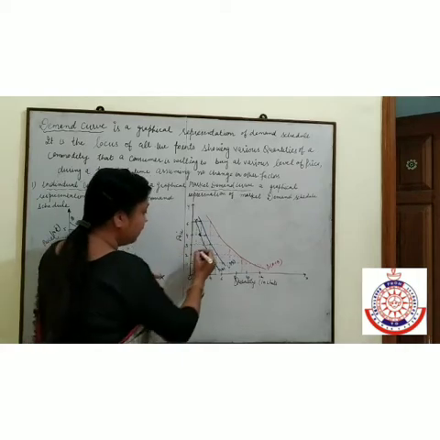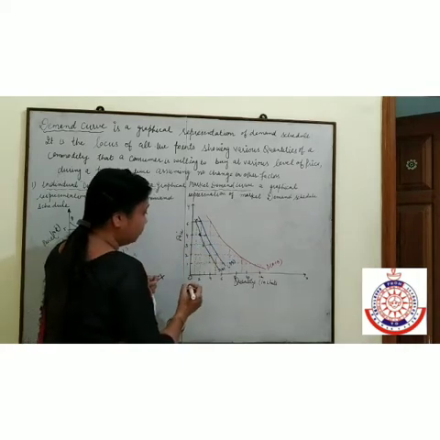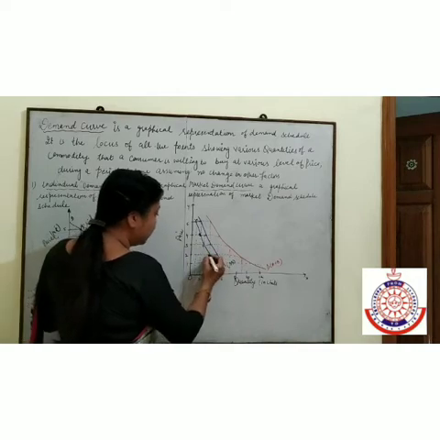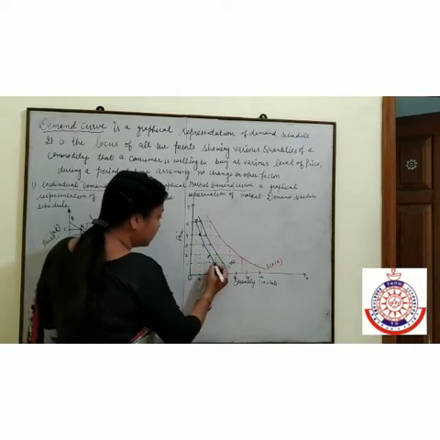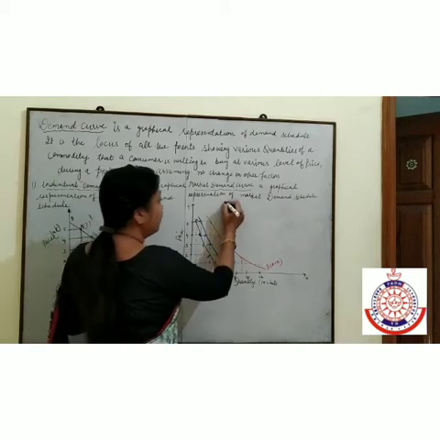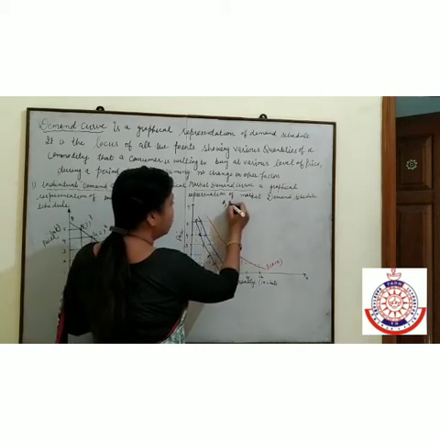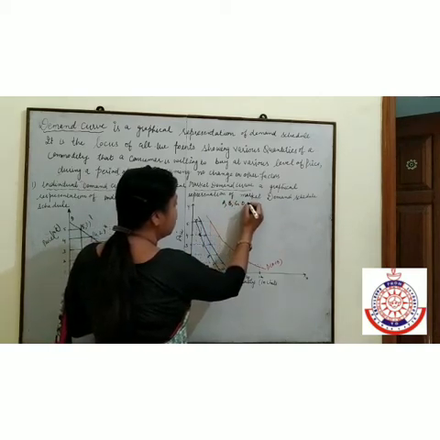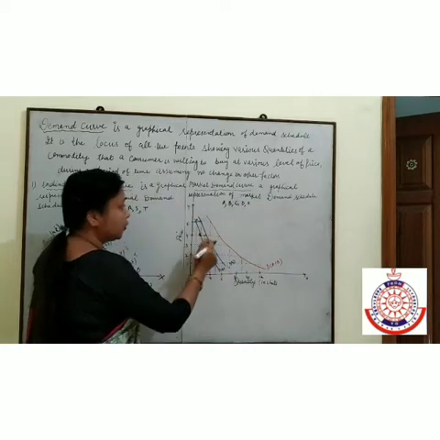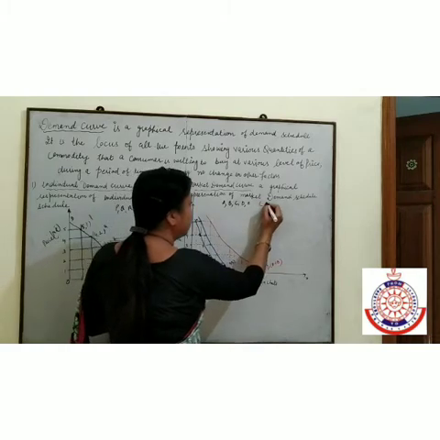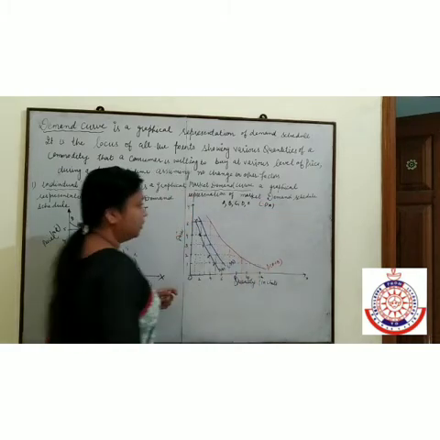Whenever the price is 3, demand is 3 units. Price is 2, demand is 4 units, and if price is 1, demand is 5 units. When we join A, B, C, D and E, these points show the demand of A.